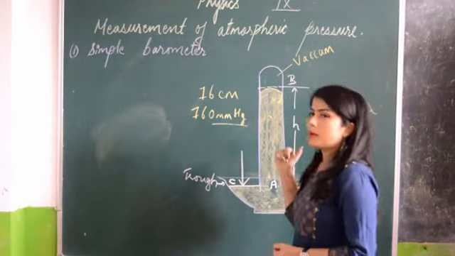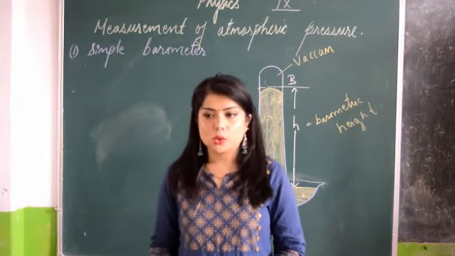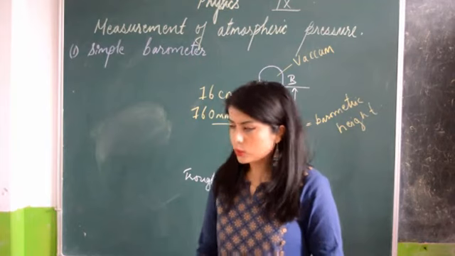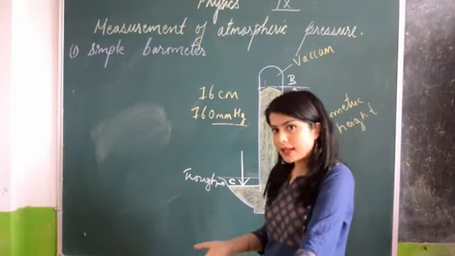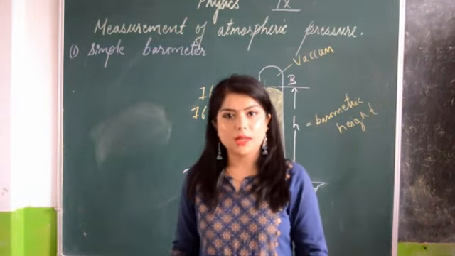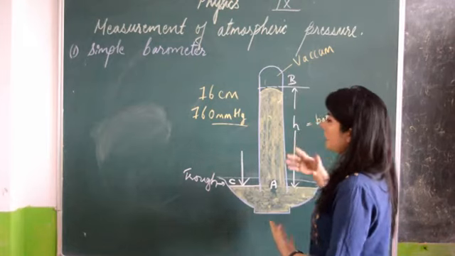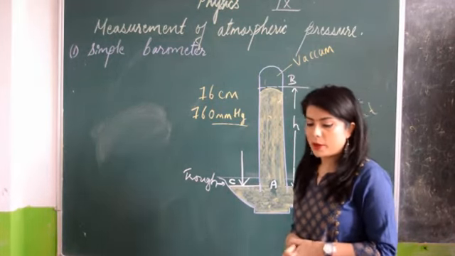So instead of a simple barometer, what we use in the lab is a Fortin barometer. For today's class, we'll keep our discussion up to the simple barometer. In the next class, we will discuss the Fortin barometer and how it is made. It's actually similar, but some improvements have been made in the Fortin barometer.